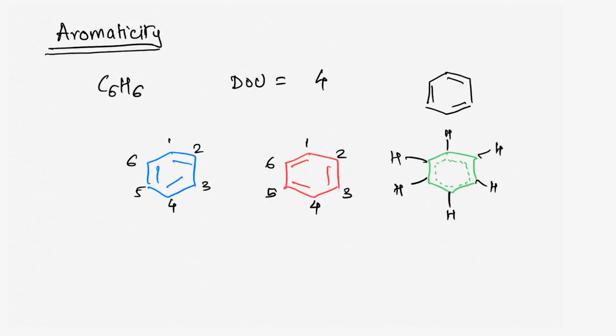In fact, each carbon is sp2 hybridized such that it forms the sigma bonds with the sp2 hybridized orbitals, and there is a pi bond that gets formed by the overlap of 2p orbitals. So, each carbon has a 2p orbital that goes above and below the plane, which has a single electron which overlaps to form this pi bond.